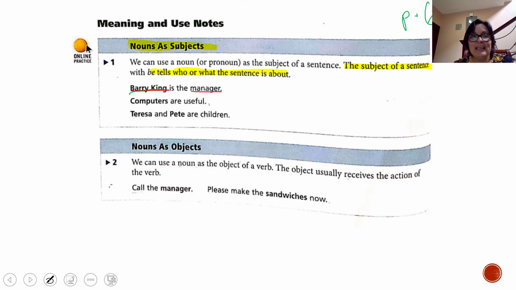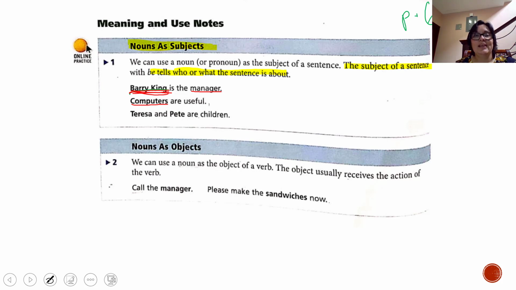About Barry King. So in this case, this noun, Barry King, is the subject. Number 2, computers are useful. What is the subject in this sentence? What are we talking about? We are talking about computers. So computers is the subject. It's a noun, but it's a subject.